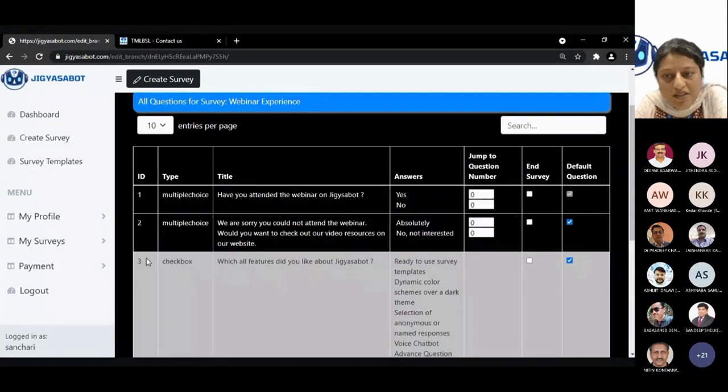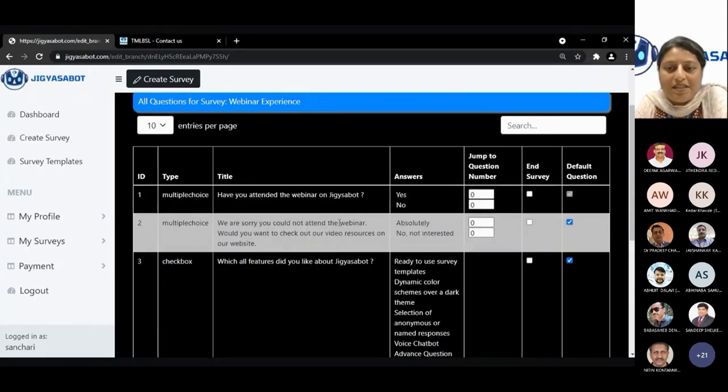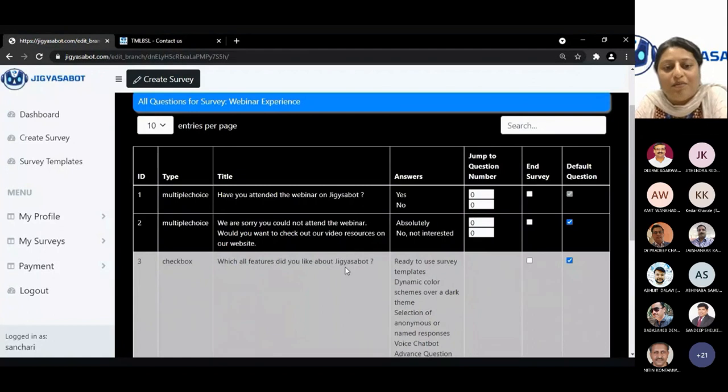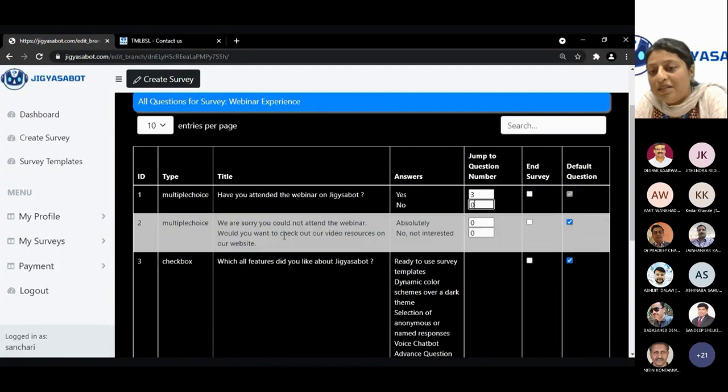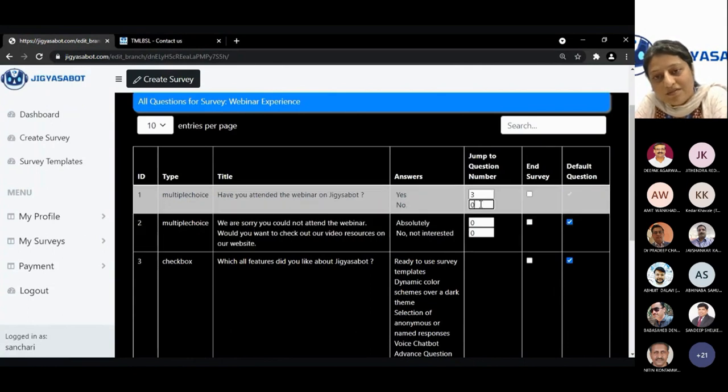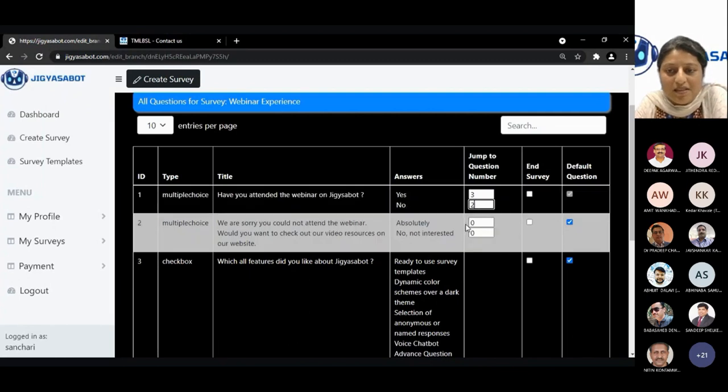So it is a simple sequential kind of a question to add. If it is yes, against the yes option, I'm going to put question 3, and if it is a no option, I'm going to put question number 2. As simple as that. And once the branching is done, we need to click on the end survey button, which is there on the right. So for the one who says no, the end survey button appears after question 2. And the one who says yes, the end survey button appears at the end of the last question.